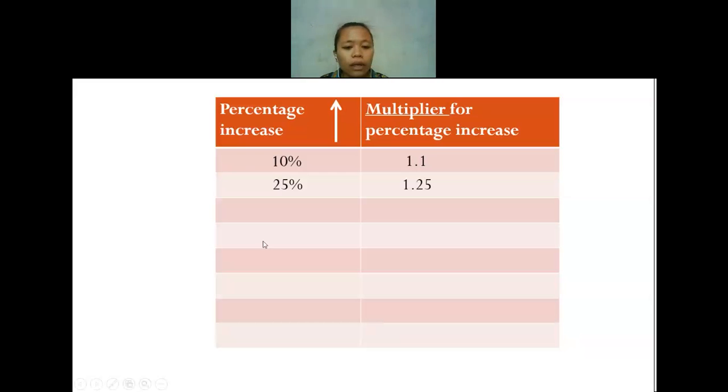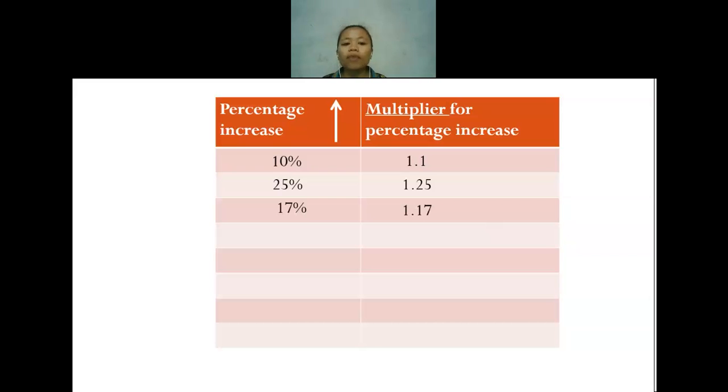Now, if I have another percent, 17%. As I told you, the original is always 100% and it says increase. Increase means we need to add. For the second row, the original is 100%, increased by 25%, so 100 plus 25 will be 125%.